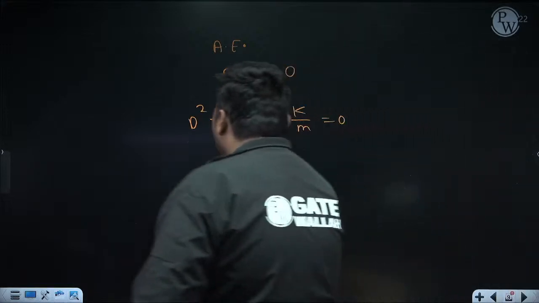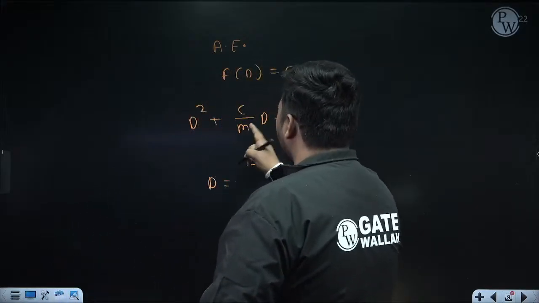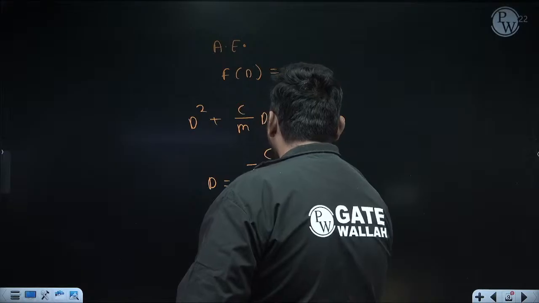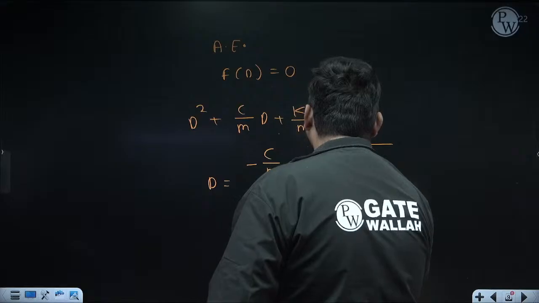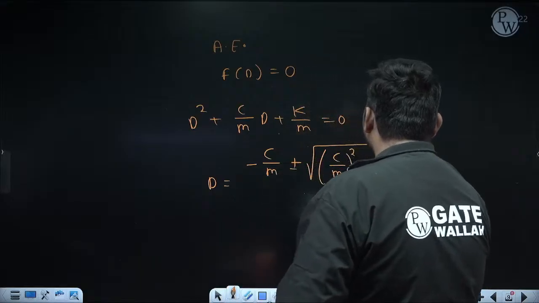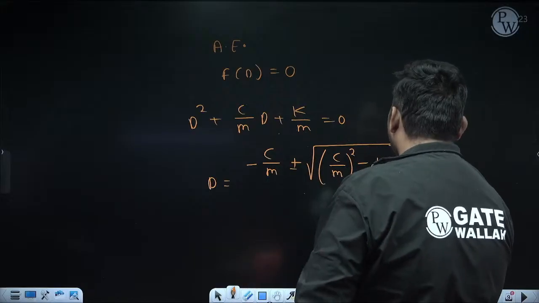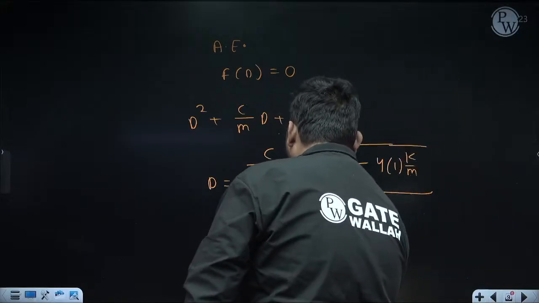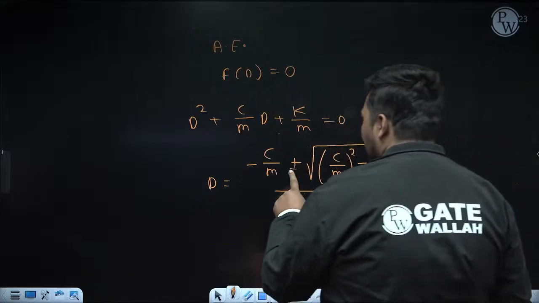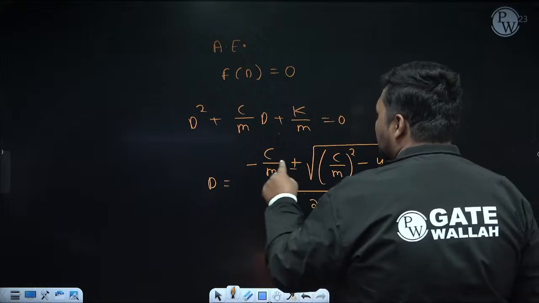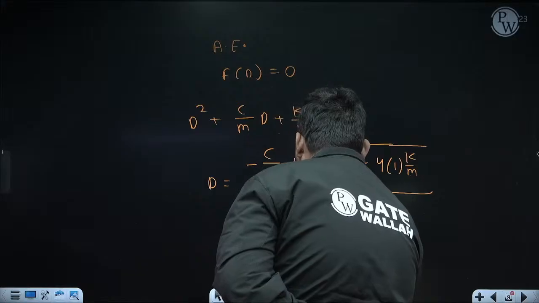So here, what will be the 2 values of D? It will be minus b. b is the coefficient of D, which is c upon m. So minus c upon m plus minus root over b square, that is c upon m whole square, minus 4ac. a is the coefficient of D square, which is 1, and c is this part k by m, upon twice of a. You take plus and you get one root, you take minus and you get the other root.